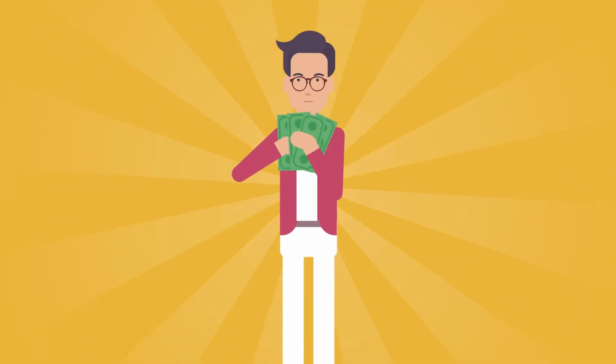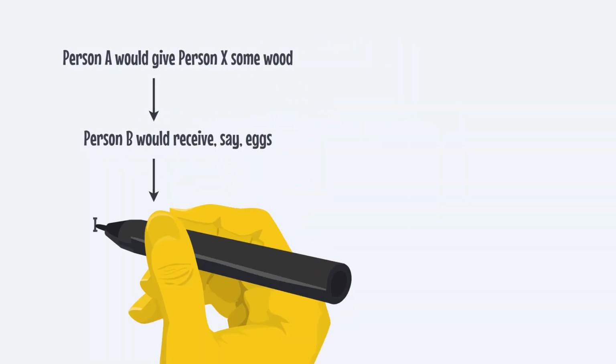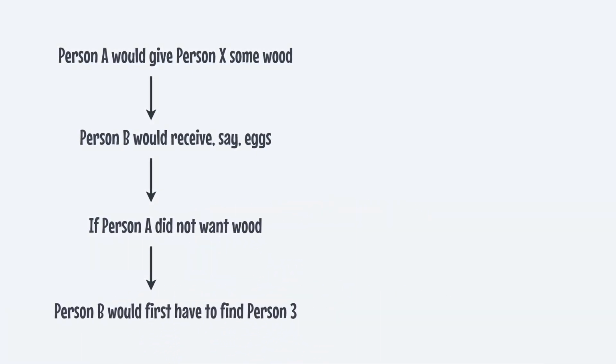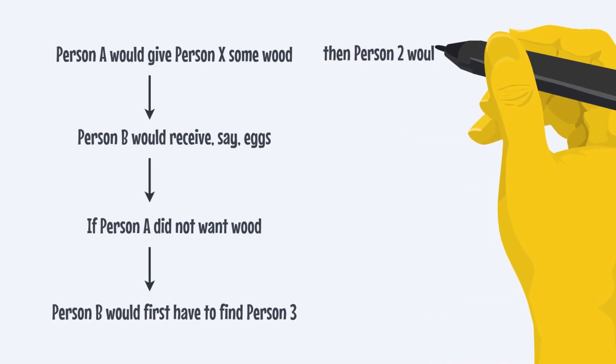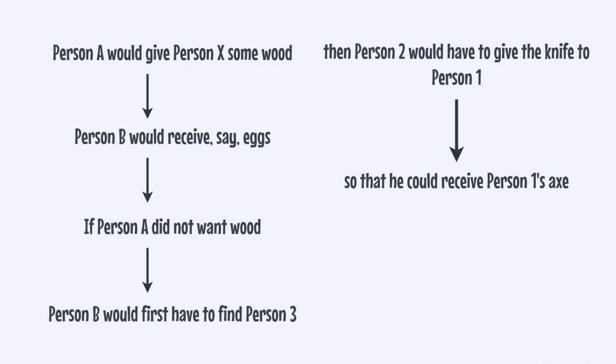Prior to the use of money, people would simply barter. Person A would give person X some wood, and person B would receive, say, eggs. If person A did not want wood, person B would first have to find person 3 willing to give him a knife for his work, and then person 2 would have to give a knife to person 1 so that he could receive person 1's axe.